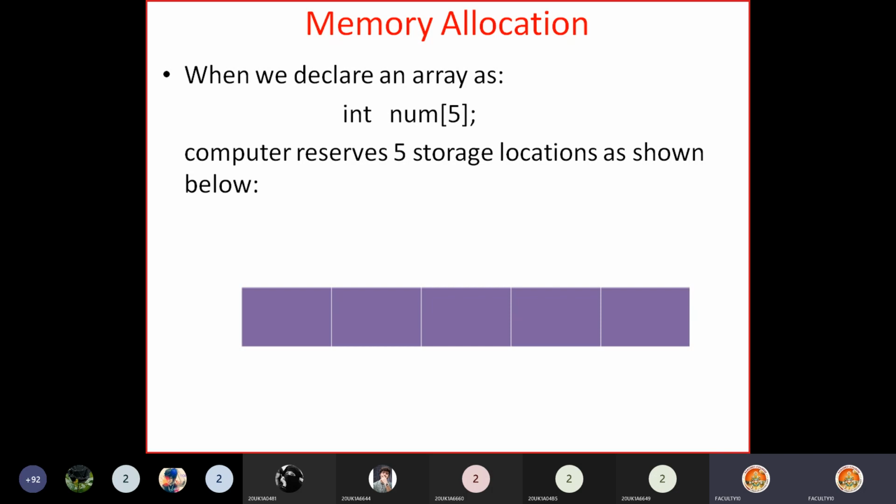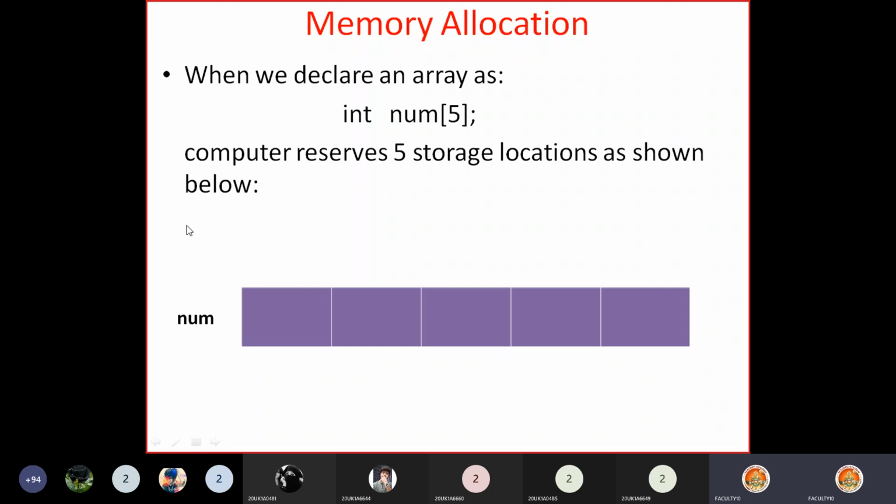A bunch of memory containing 5 storage locations will be allocated in this way, and this entire memory is a single memory, please remember. In this we can store 5 integer numbers, and this entire memory is accessed by the name num. This entire block of memory has the name num.